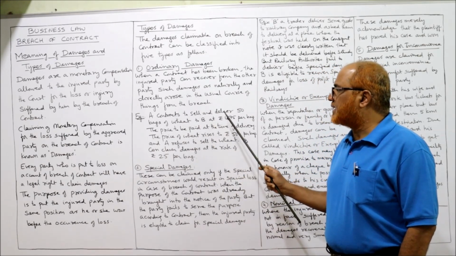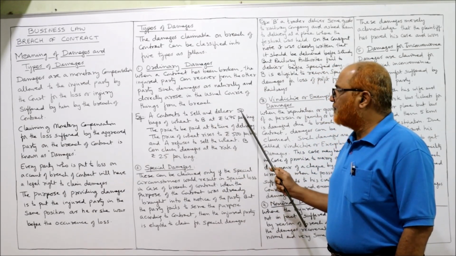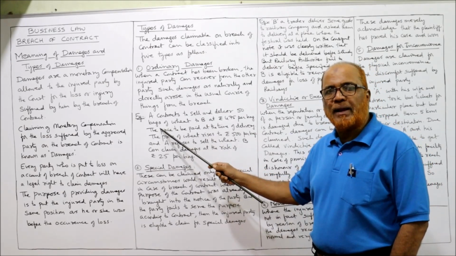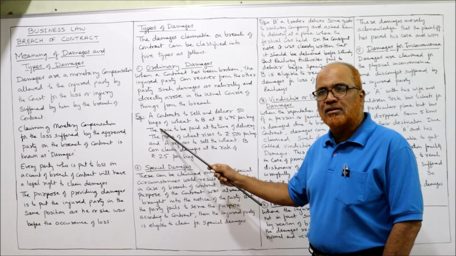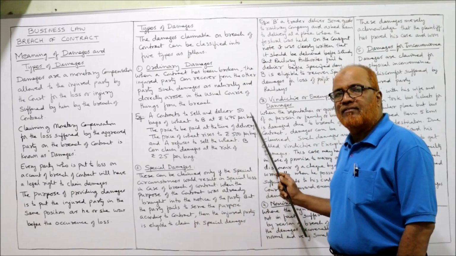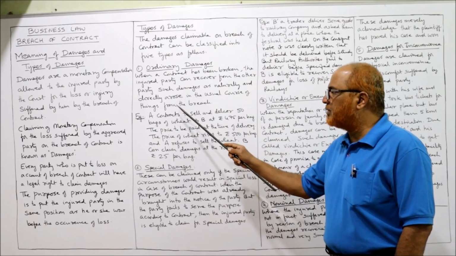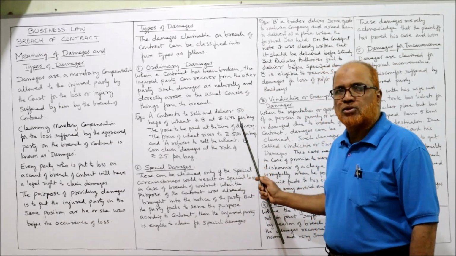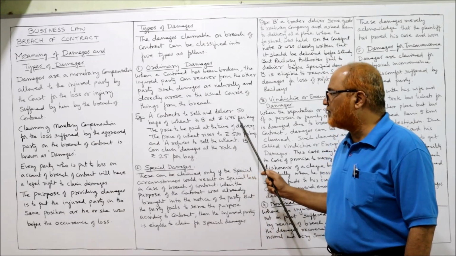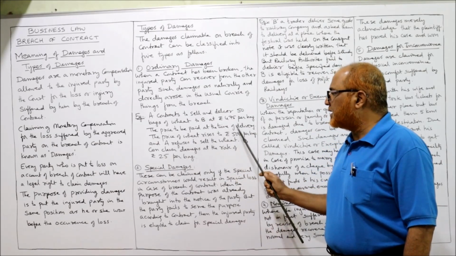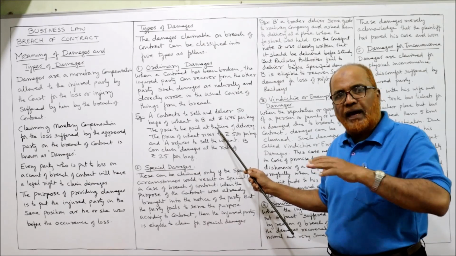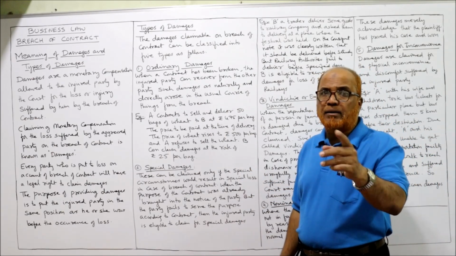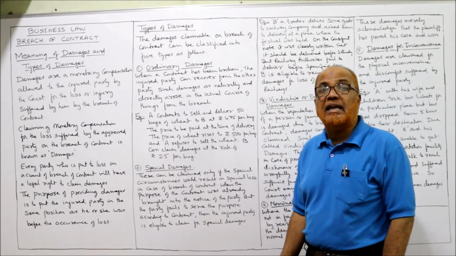A contracts to sell and deliver 50 bags of wheat to B. A agrees to supply 50 bags of wheat to B at rupees 475 per bag. Agreement made between A and B. A has agreed to deliver 50 bags to B at the rate of 475 per bag. The price is to be paid at the time of delivery. The settlement was that the price will be paid by B to A on delivery of the